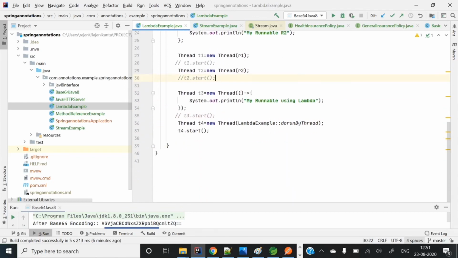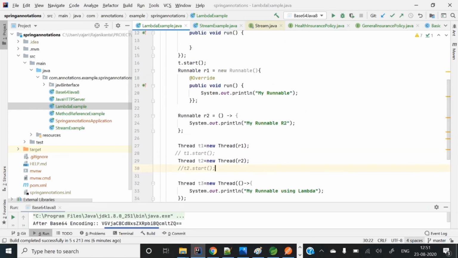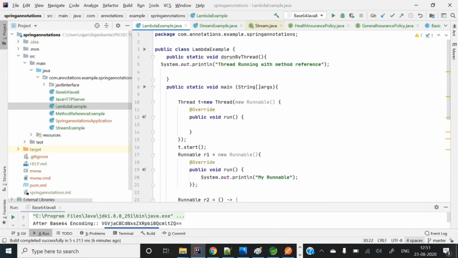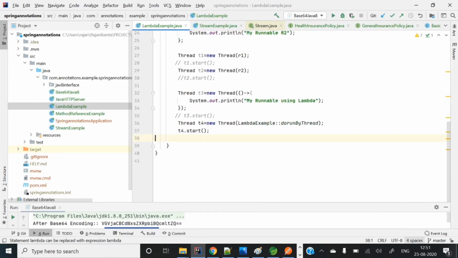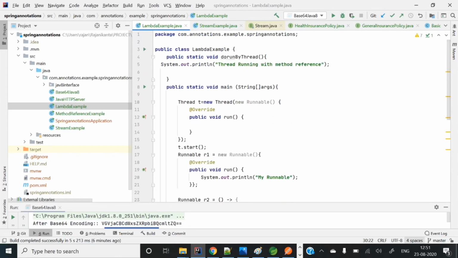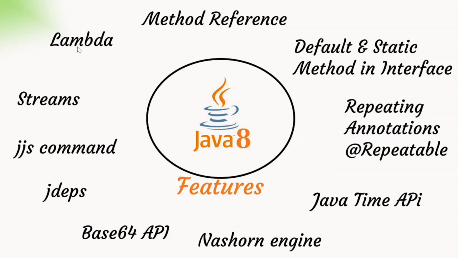Yes, so this is the basic lambda thing. I know we have a time constraint, so I will create a separate video for this lambda expression and we will explore it in depth, right? So this is that simple lambda one. Now let's come into streams, right?